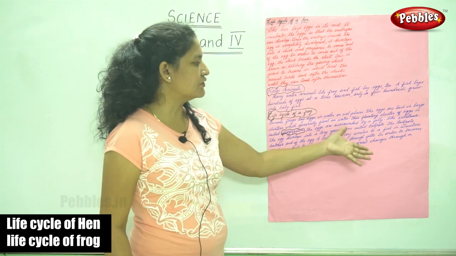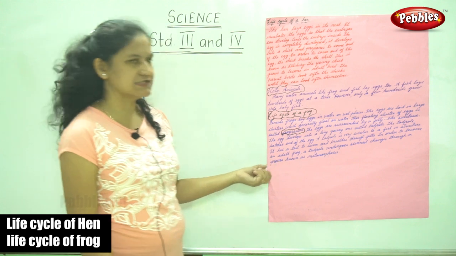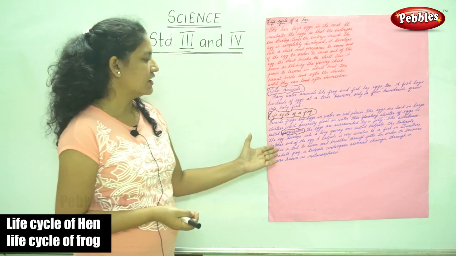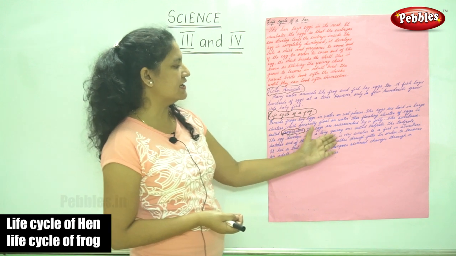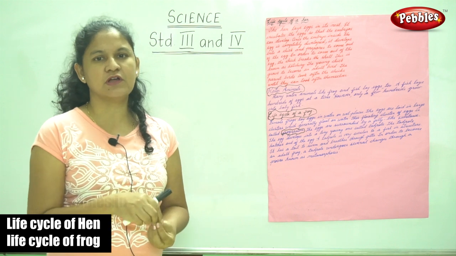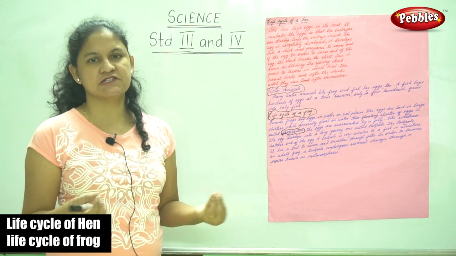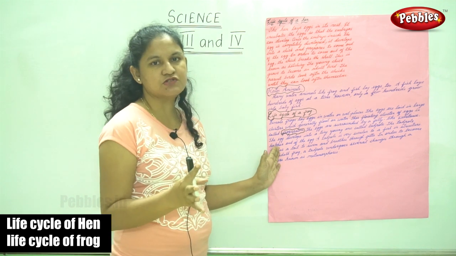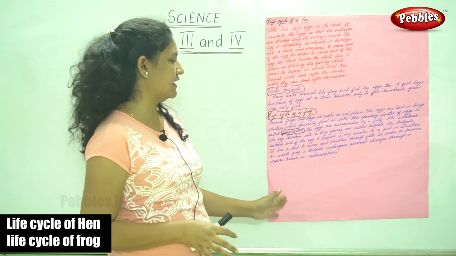The eggs are surrounded by a jelly-like substance. The eggs are protected by a jelly-like substance. The egg develops into a tiny young one called a tadpole. So from an egg, it develops into a tadpole. The tadpole hatches out of the egg. It comes out of the egg.